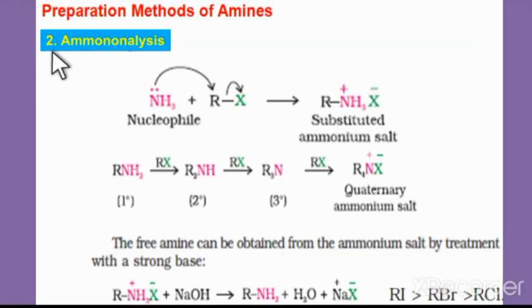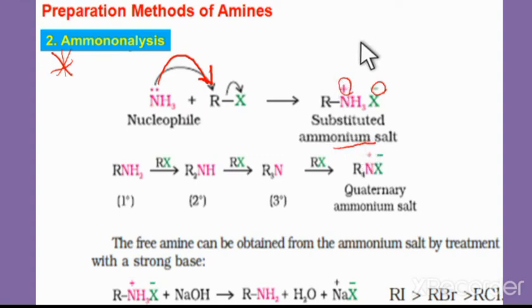Next, another preparation method, that is ammonolysis. In ammonolysis, ammonia, which has a lone pair of electrons, is treated with an alkyl halide. Initially an ammonium salt is obtained. The lone pair attacks the alkyl group of the alkyl halide, and the halogen leaves as a halide ion. So it forms RNH3+ X-, with a positive charge on nitrogen and X- as the halide. So a substituted ammonium salt is obtained.